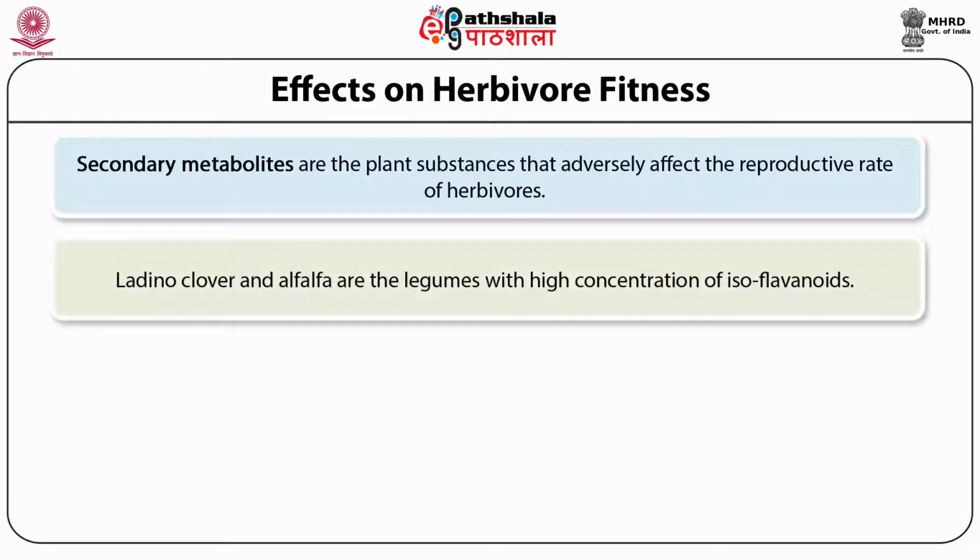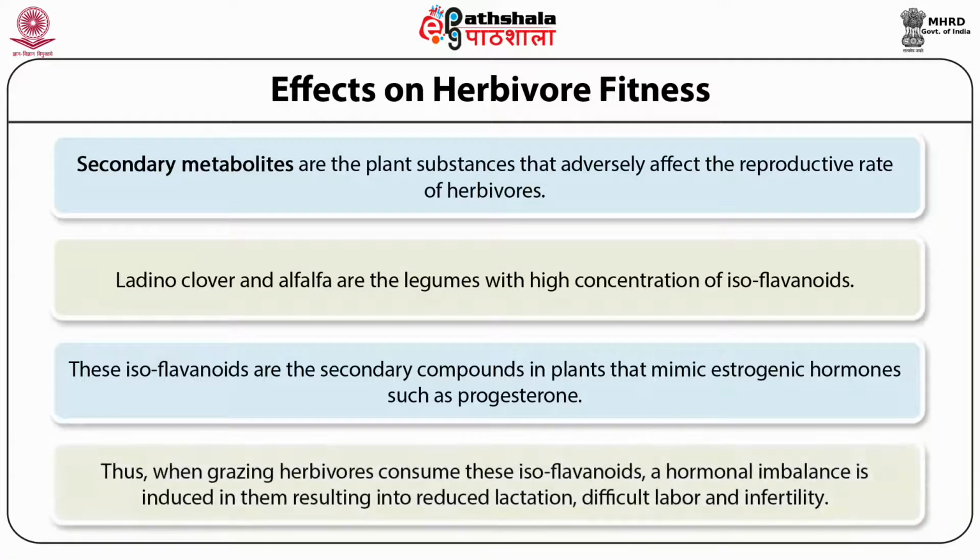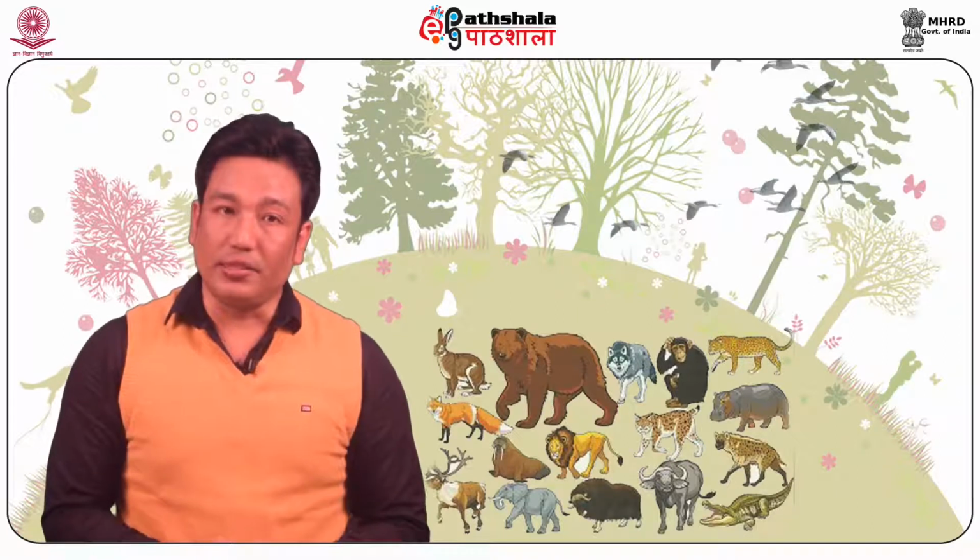Ladino clover and alfalfa are legumes with a high concentration of isoflavonoids. These isoflavonoids are secondary compounds in plants that mimic estrogenic hormones. Thus, when grazing herbivores consume these isoflavonoids, a hormonal imbalance is induced in them, resulting in reduced lactation, difficult labor, and infertility.